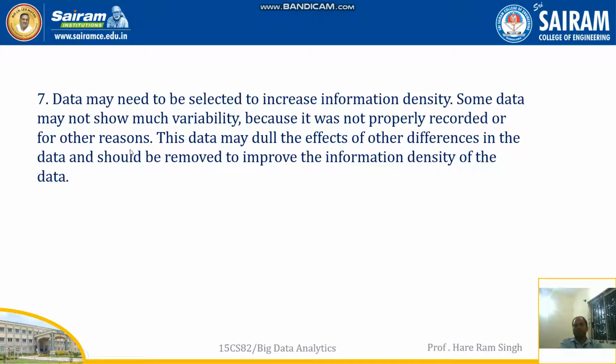So in the data set, some data may not be authentic, or may not be properly recorded, and those cases need to be considered. This data may dull the effect of other differences in the data and should be removed to improve the information density. Some dull data needs to be removed and replaced with authentic and reliable data, so that we can get the proper result.